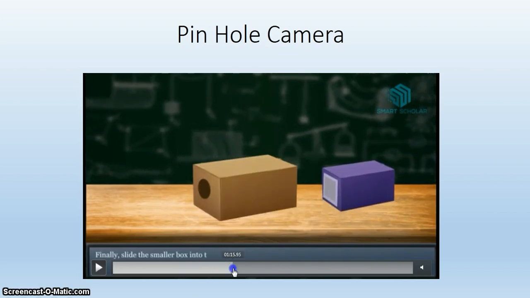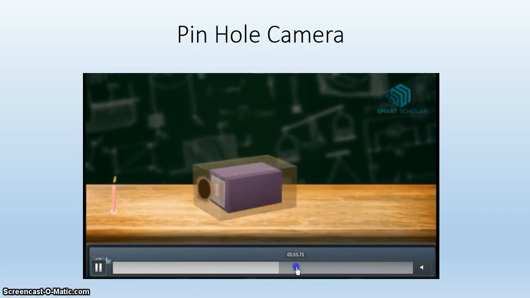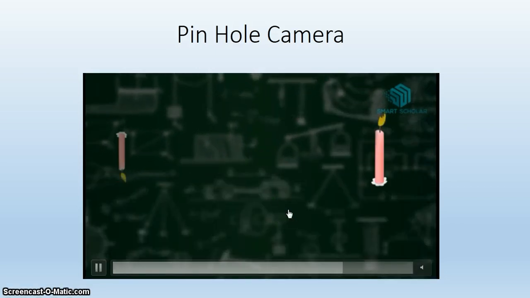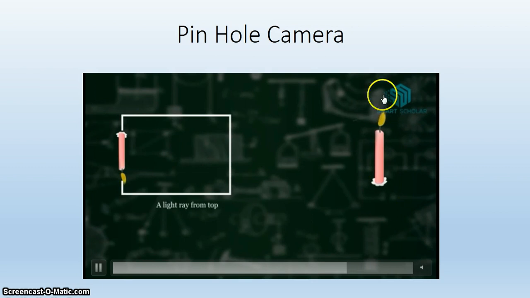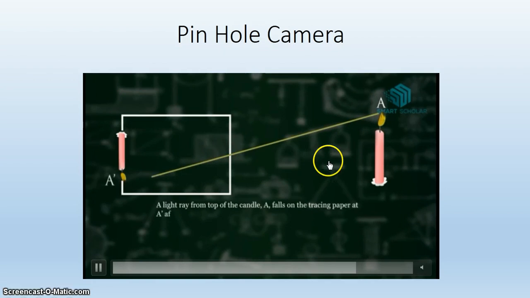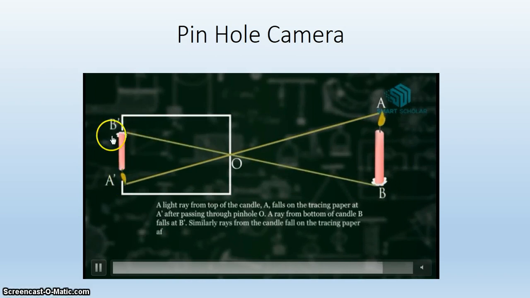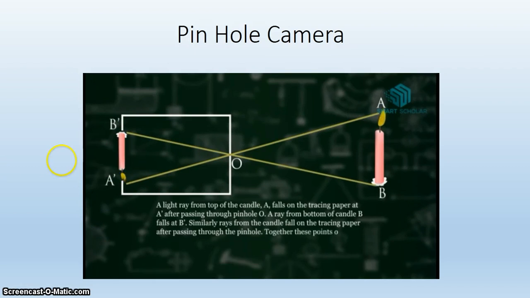Okay, here we are. So we have a candle once again here. We assume that this is a screen where we can see the image of the candle. The ray from the top of the candle comes here because it will travel in a straight line. The rays from the bottom part will also travel in a straight line and get to the top over here, making the object turn upside down inside the screen or the device.